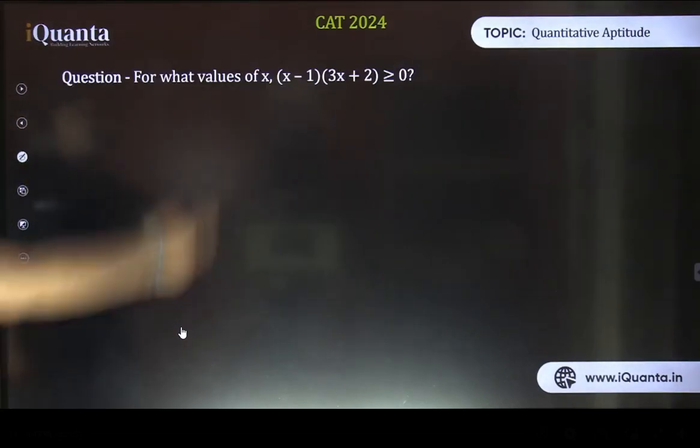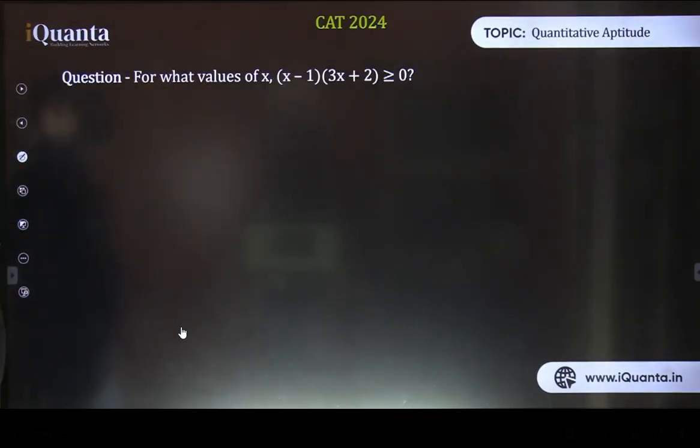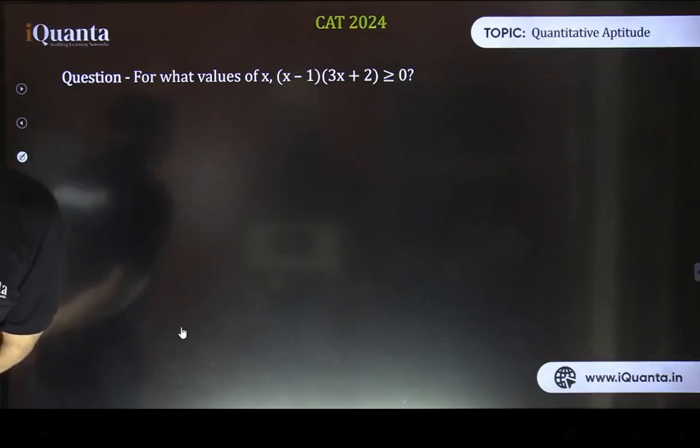There are many more questions here. Please answer this one. For what values of x is (x minus 1) into (3x plus 2) greater than or equal to 0? Please answer fast.